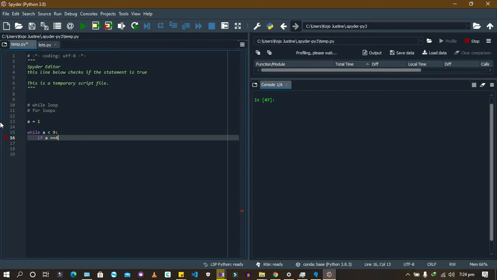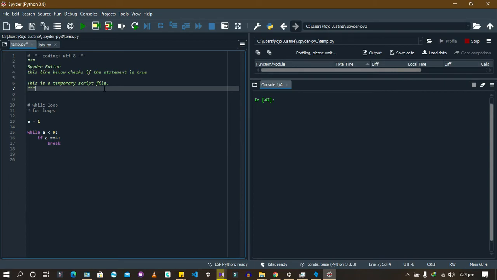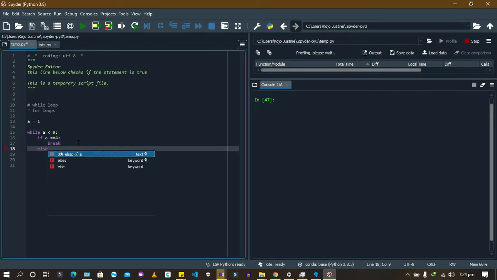Okay, now let's say 4. If that's true, you break. You can use an else here, else continue, but for now, let's just work with this. Then we want to increment a again by 1.